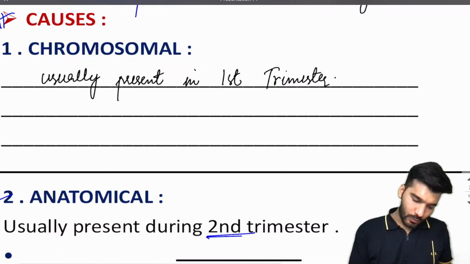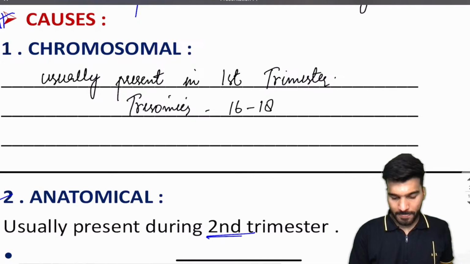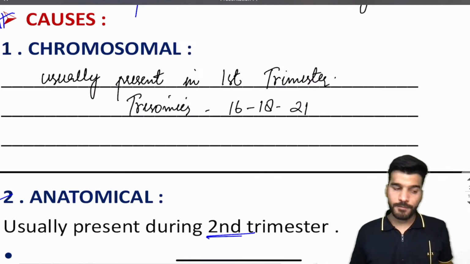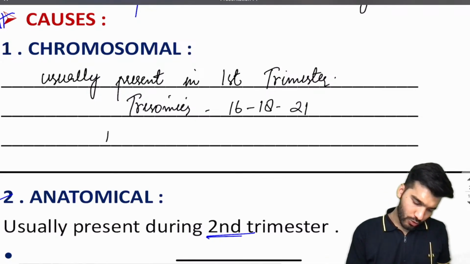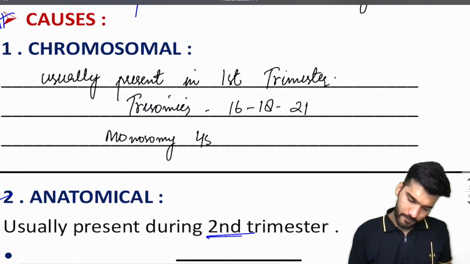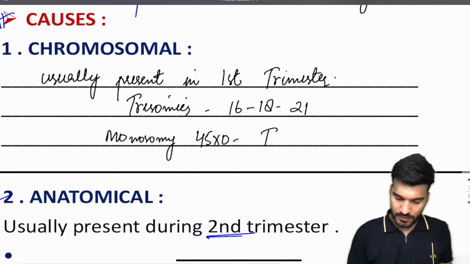What are the causes? We have trisomies 16, 18, 21, and we have monosomy 45, which is Turner syndrome.